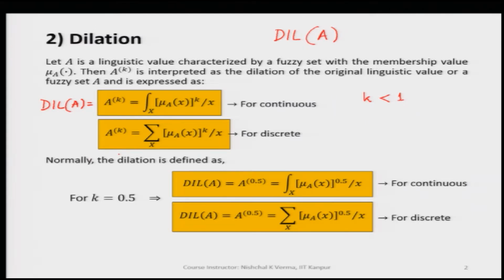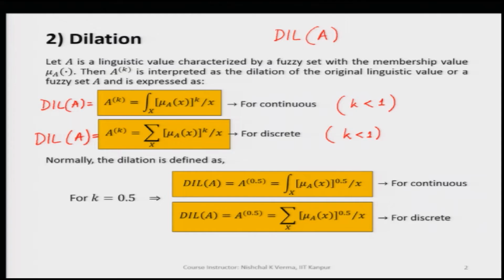Similarly, if we have any discrete fuzzy set A, on the same lines, DIL of A is equal to A raised to the power k within bracket, equal to the summation over universe of discourse capital X of mu A of x raised to the power k by x, and here again k is less than 1.